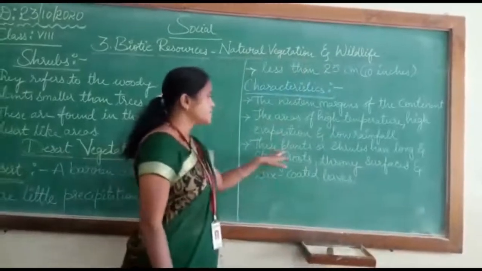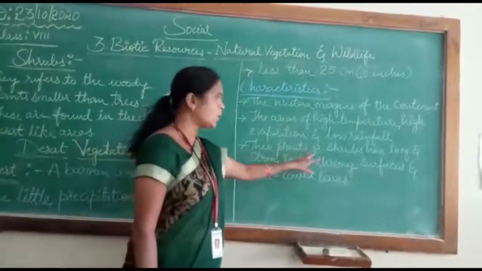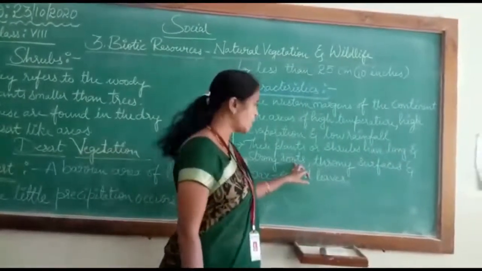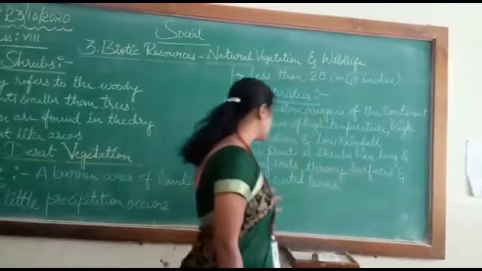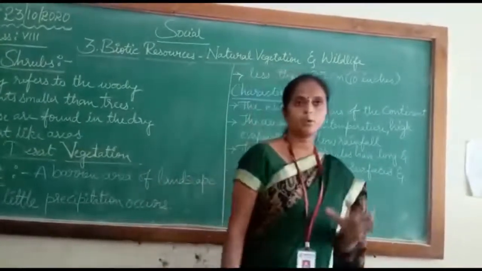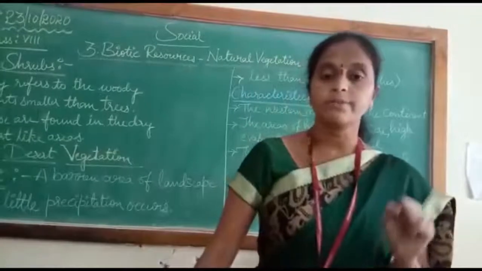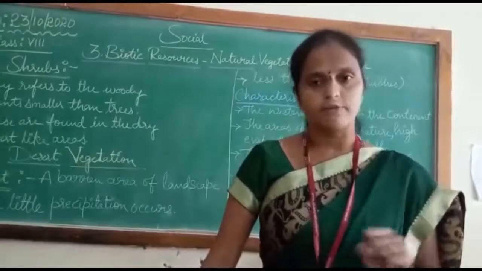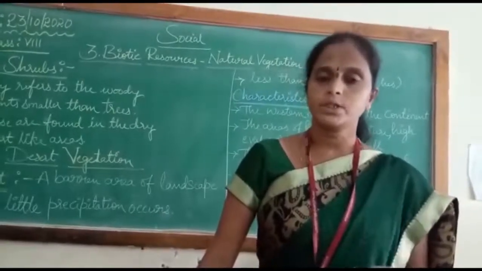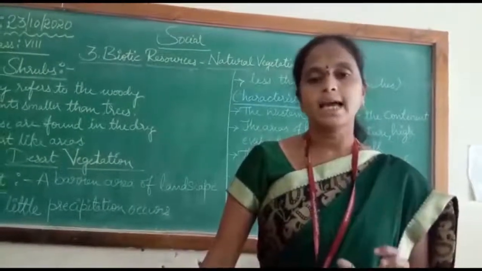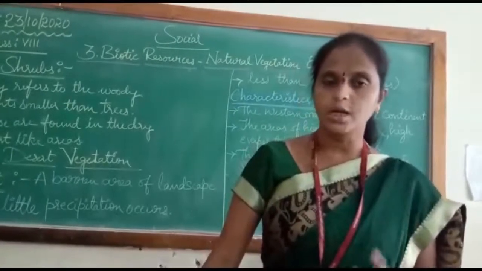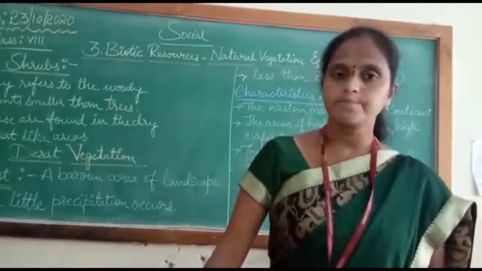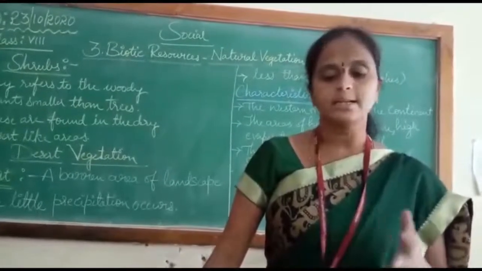Next, these plants, that is desert vegetation or shrubs, have long and strong roots along with thorny surfaces and wax-coated leaves. Because they have strong and long roots, it helps them to absorb the moisture or water content from the earth surface. So in this way, the desert plants or shrubs have strong and long roots along with waxy coated leaves. Examples are cactus and date palm trees. These are the vegetation which you find in the desert region.